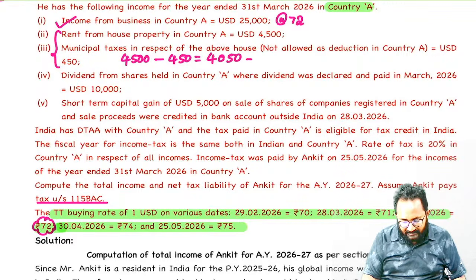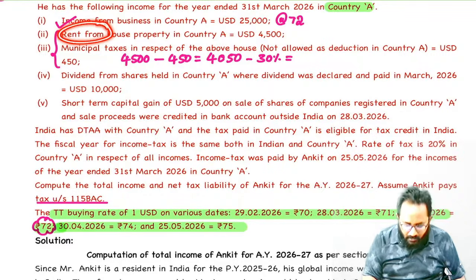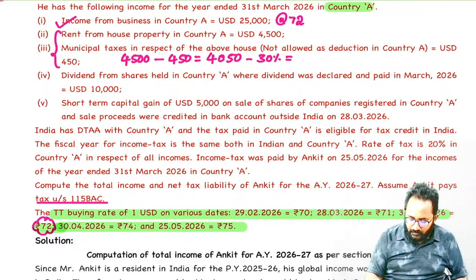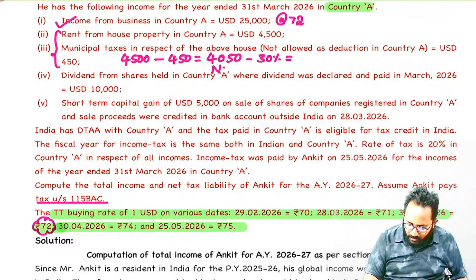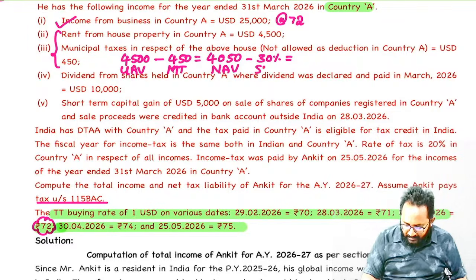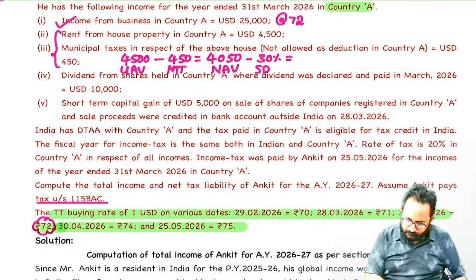4050 minus standard deduction 30%. How much will it be? Because they have given rent. Rent means GAV. From that we calculated. You got what? NAV. It is GAV. It is MT, municipal tax. Standard deduction. Finally, how much?